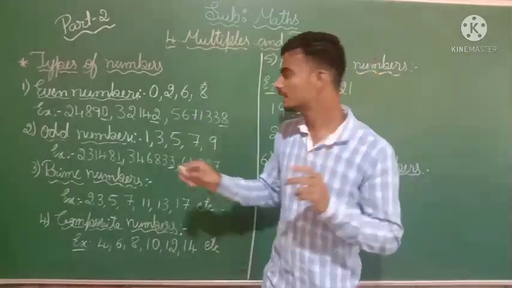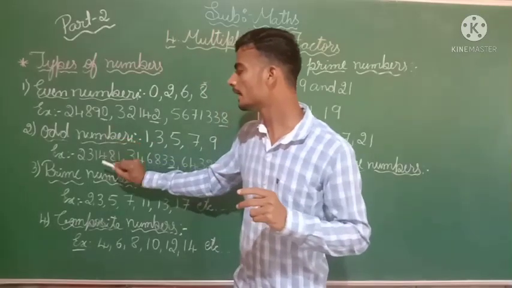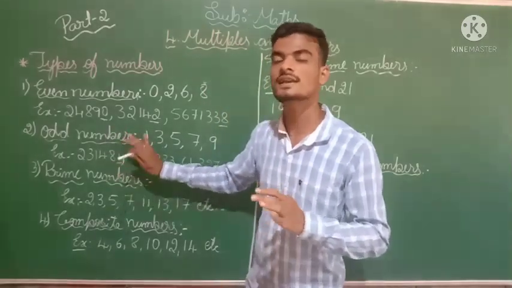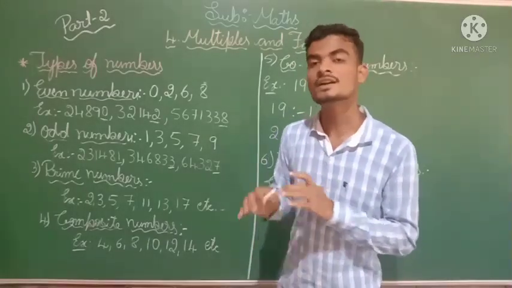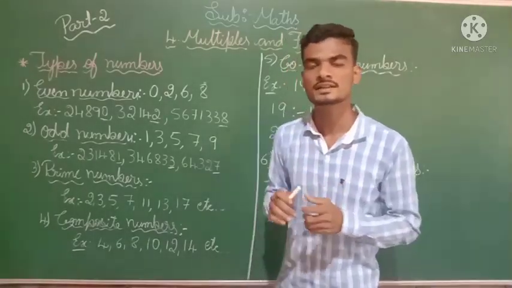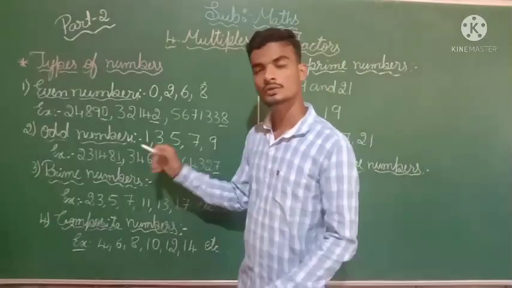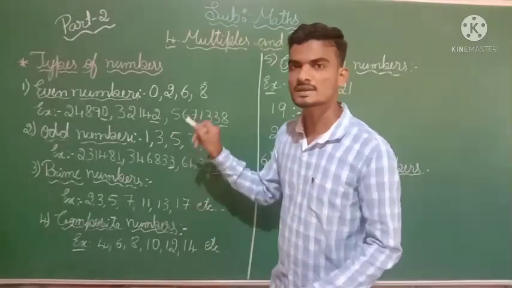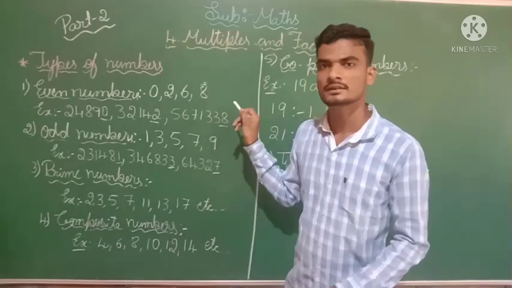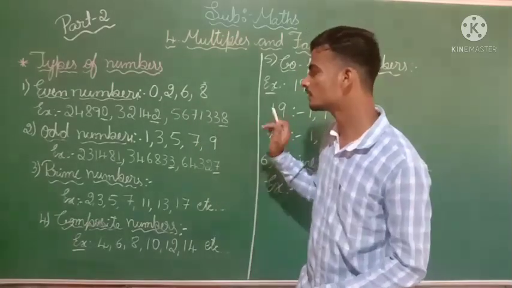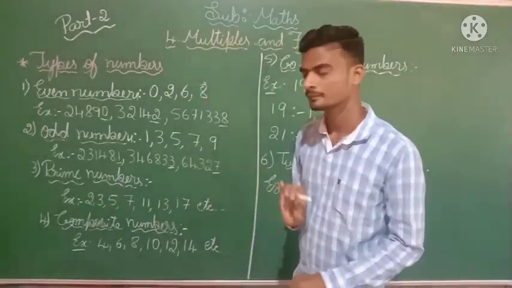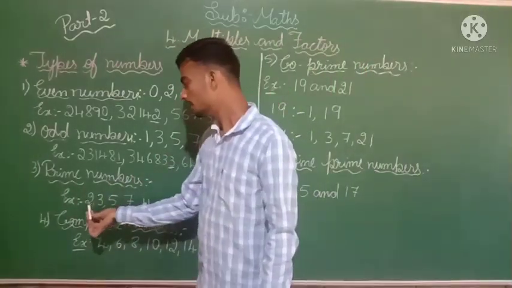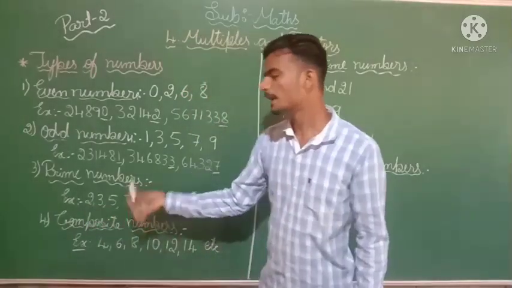Okay, see here, you should not get confused between odd numbers and prime numbers because they rise in a similar way. Okay, but somewhat it has changes. What changes will you find here? Here you are going to write all the odd numbers 1, 3, 5, 7, 9. But here you can't write like that. Why? Because here 2 is a prime number.